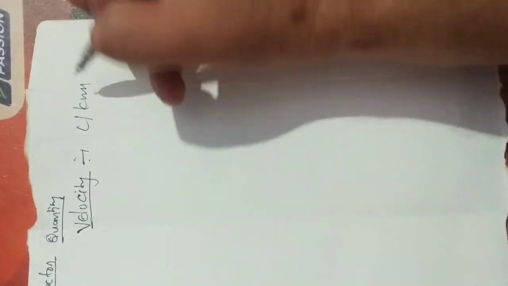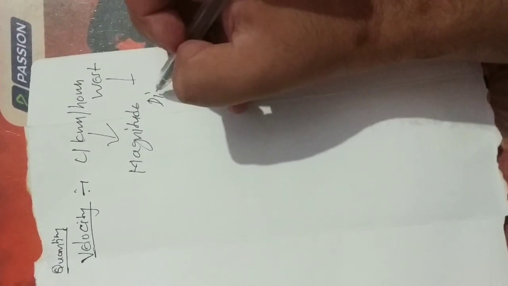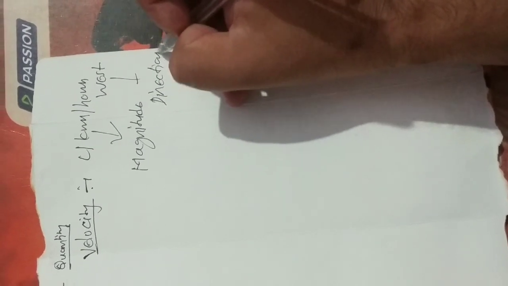Next is velocity. Suppose the velocity is 4 kilometer per hour west. In this, 4 kilometer per hour is a magnitude and west is a direction.